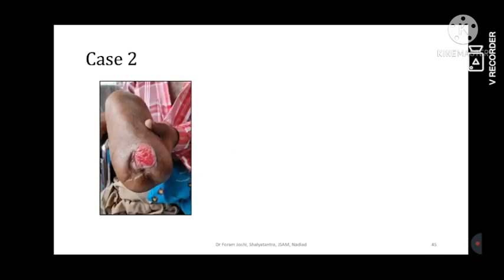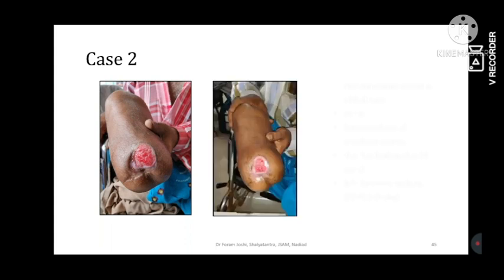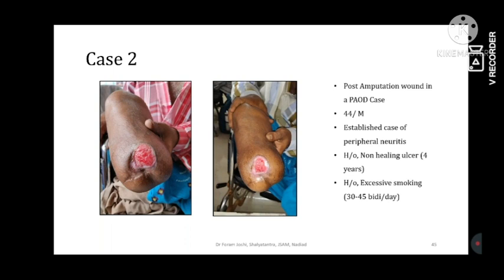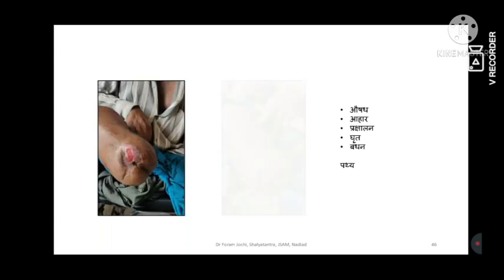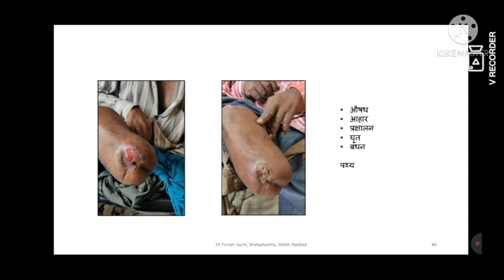Another case was of peripheral occlusive arterial disease. When the patient consulted a surgeon, they advised amputation because the patient was a chain smoker, having 30 to 45 beedis per day, and he developed a non-healing ulcer with a 4-year history when he came to us. He also had peripheral neuritis, because the patient was not even letting us touch the wound, and whenever we went to apply the dressing, he was screaming. What we applied in this case was Aushadha, Ahara, Prakshalana, Kruta, Bandhan, and Pathya. You can see the case healing, and this case improved in just 40 days.